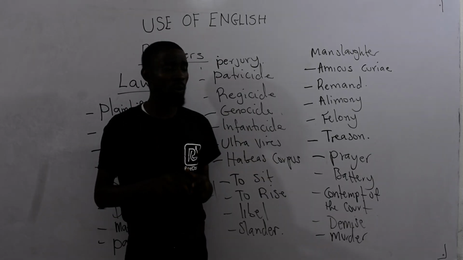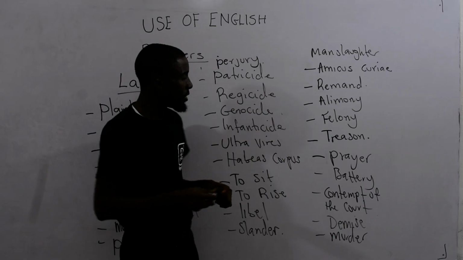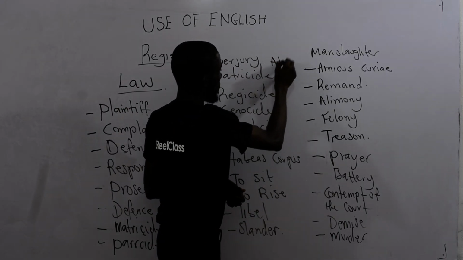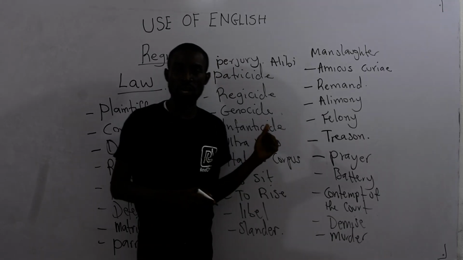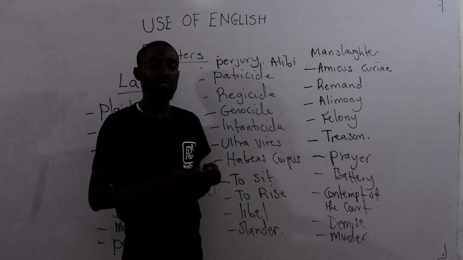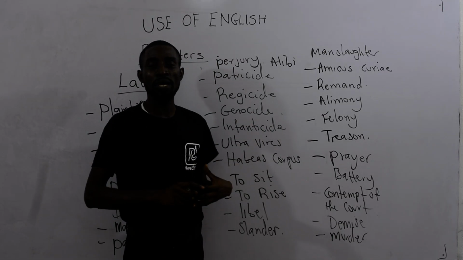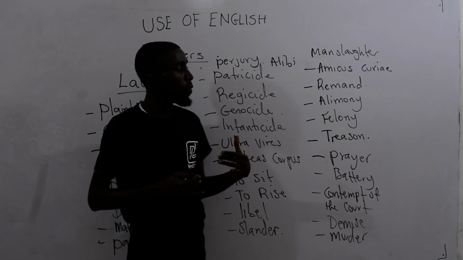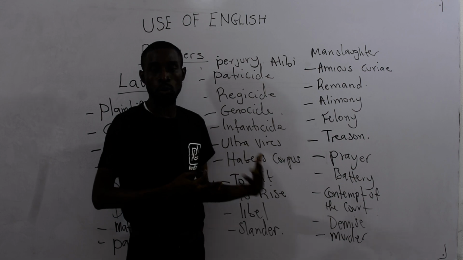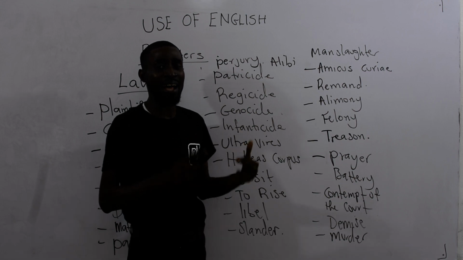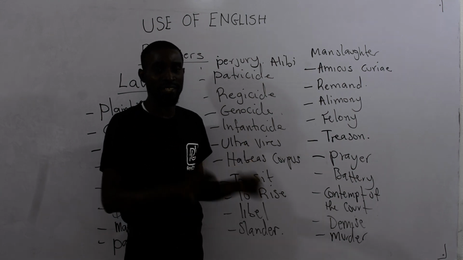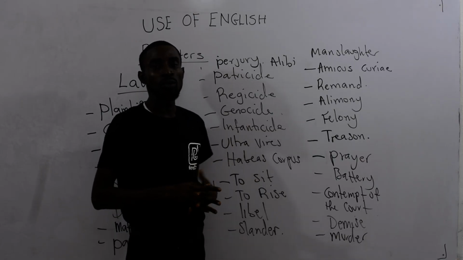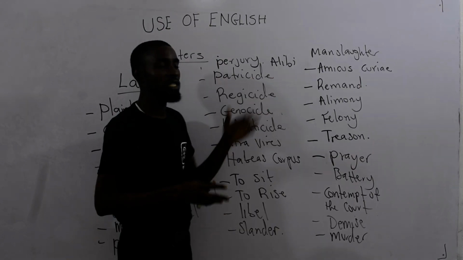Okay, then we have another one called alibi. After the prayer, you can have what we call alibi here. Alibi is a court term to mean that as at the time someone was accused of a particular crime, he was not even at that scene, he was not even present. When you try to defend your client like that, then you have used alibi.